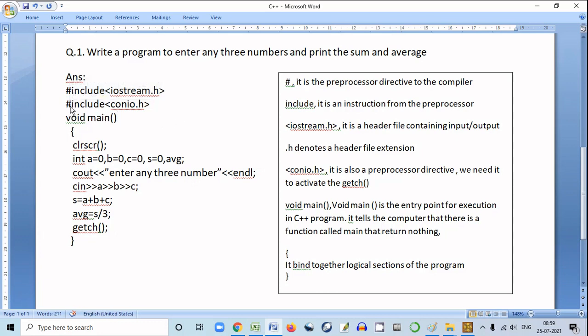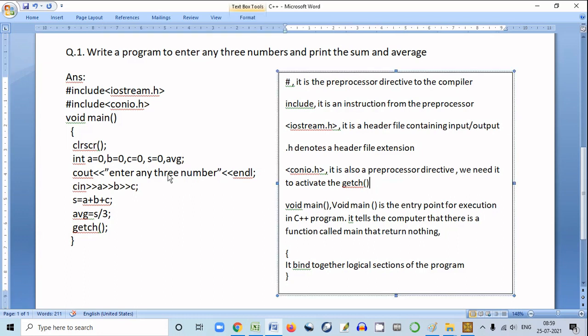Again it is giving a direction, an order to the compiler to include the file conio.h in this program. Okay, so what is conio.h? This conio.h we need for the function getch. So it is also a preprocessor directive. We need it to activate the getch.